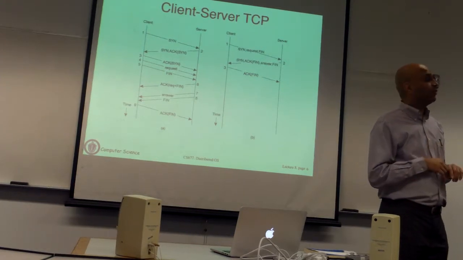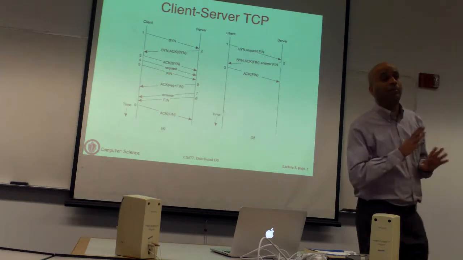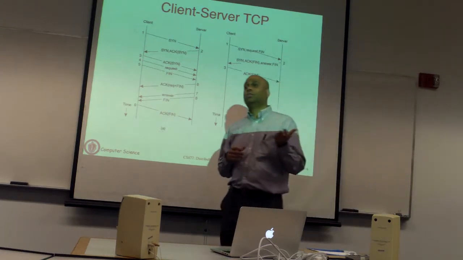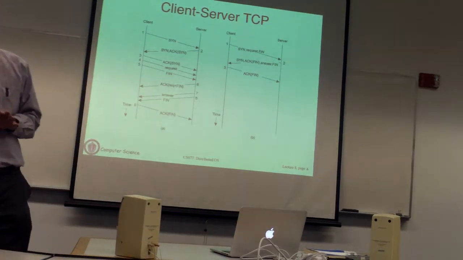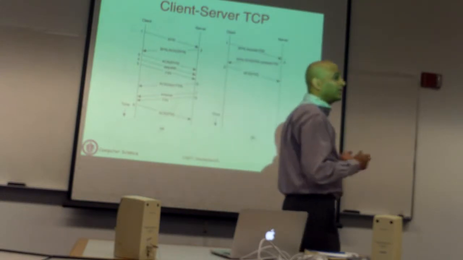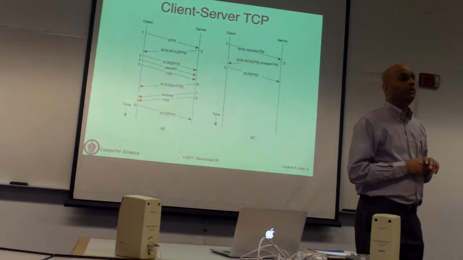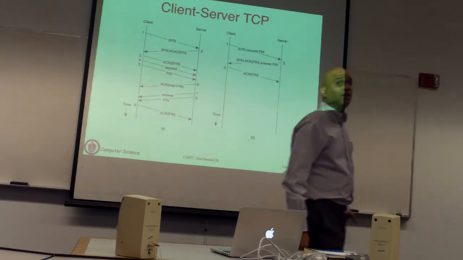We're going to assume that the request and reply fit into one network packet. They don't have to, but in this example, we are going to assume that the request is of a small size, so it fits in the packet, and the response will also fit in the packet. Okay? Now, it may seem that since you're sending one request and getting one reply, there are two messages going back and forth. But that's not the case, as this slide is going to show you.